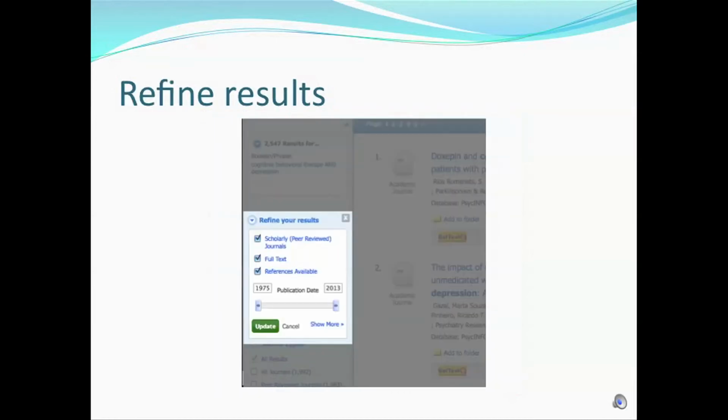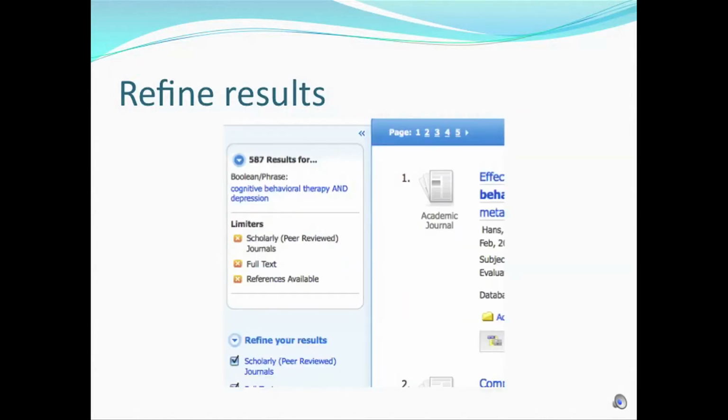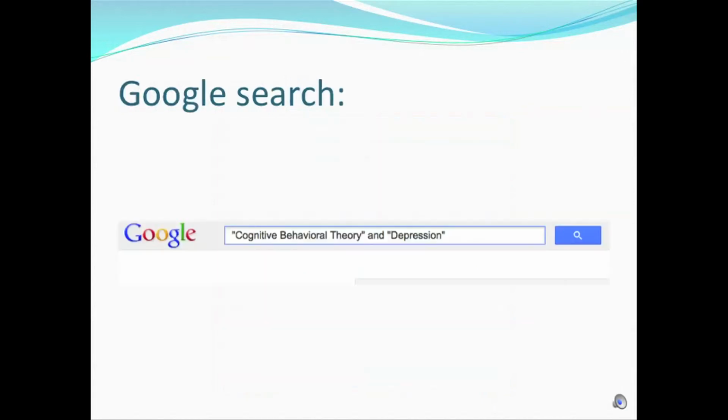We can refine our results by selecting scholarly journals, peer-reviewed, full text, references available, or we can select any combination of those. This then results in 587 hits. That includes scholarly journals, full text, and references available. These hits are all for articles that any SGSU student will have access to if they need anything on cognitive behavioral therapy and depression.